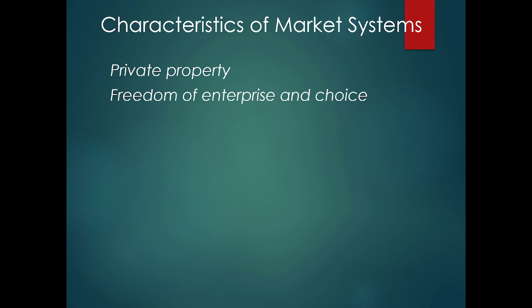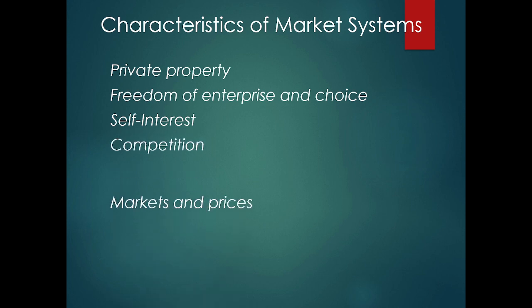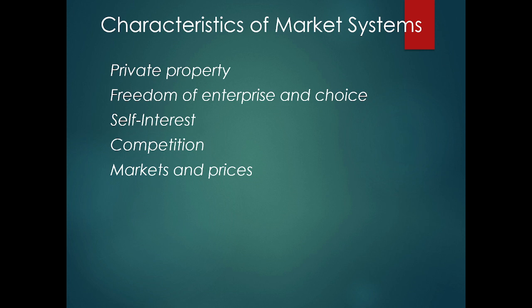We have freedom of enterprise and choice. I can open up an Amazon. I can open up a pet rock. Who does a pet rock? Ask me about that in class. I can sell that if that's what I want to do because I have the freedom of enterprise. I'm out to make money. Miss Cerise, she's out to help people. We're out to make money. Self-interest. There's going to be competition when we're in a market system. The market's going to set the prices.